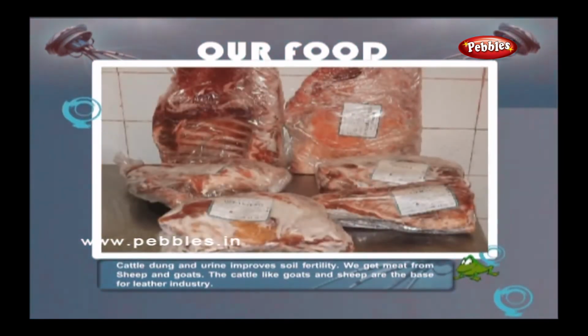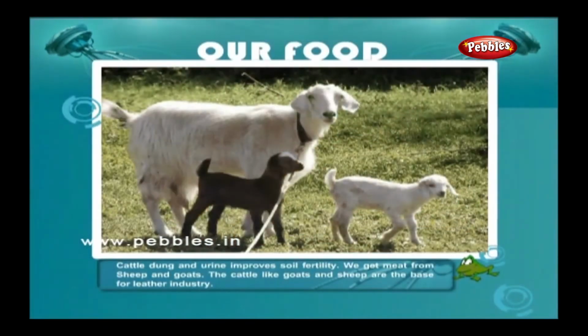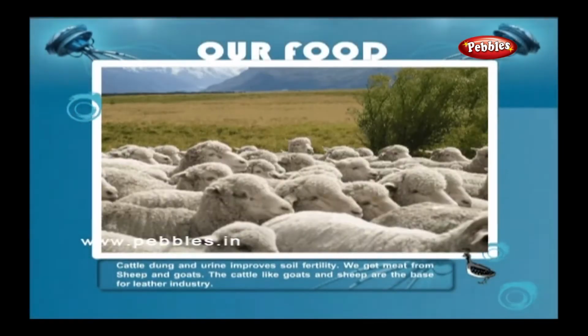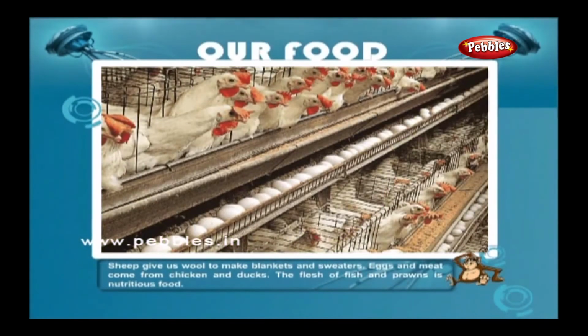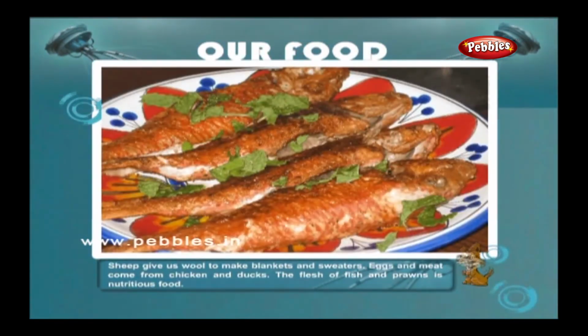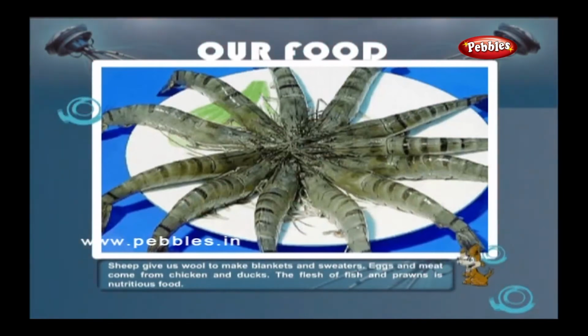We get meat from sheep and goats. The cattle like goats and sheep are the base for leather industry. Sheep give us wool to make blankets and sweaters. Eggs and meat come from chicken and ducks. The flesh of fish and prawns is nutritious food.